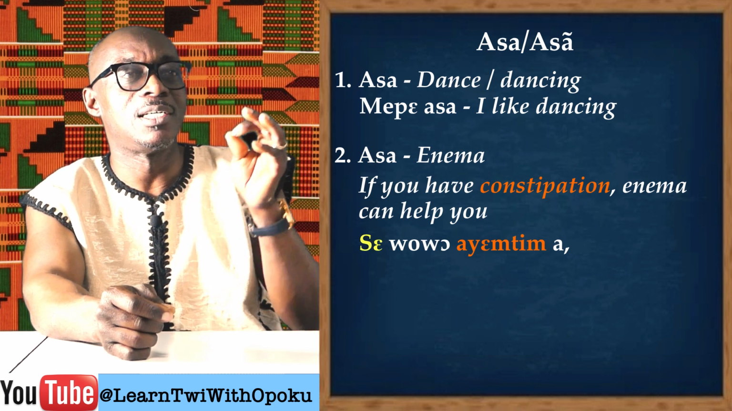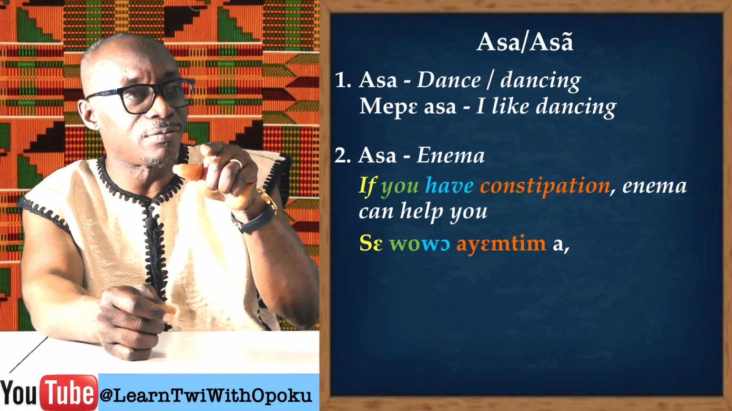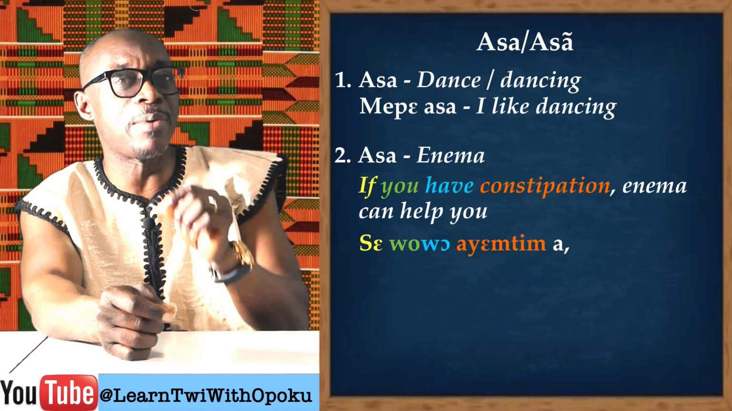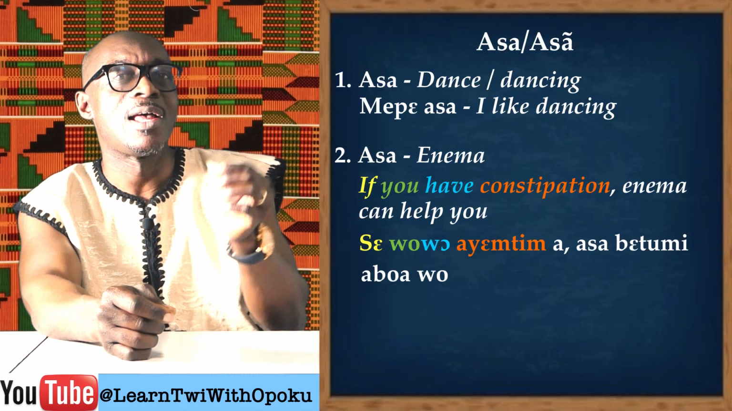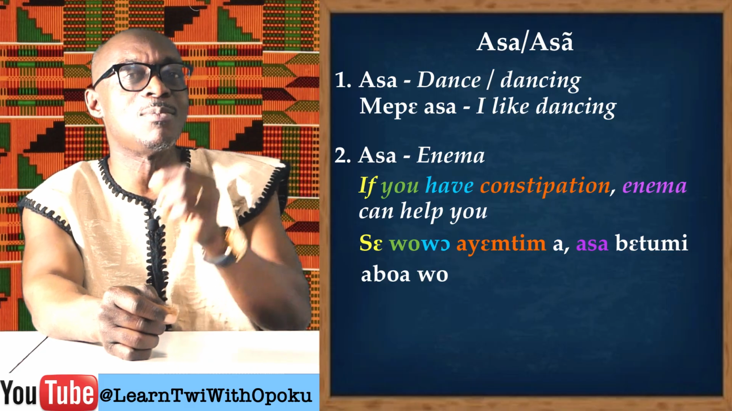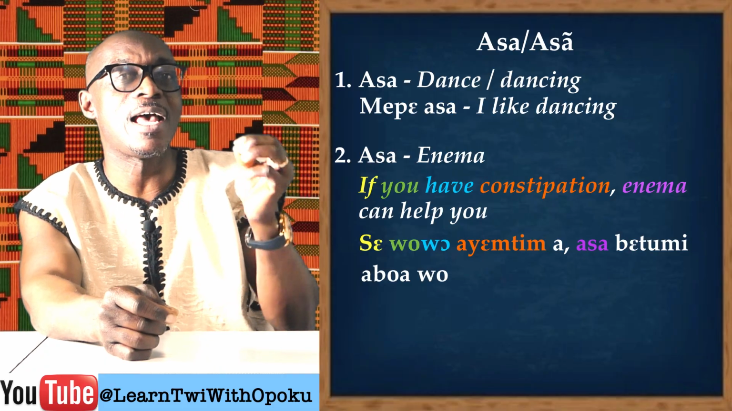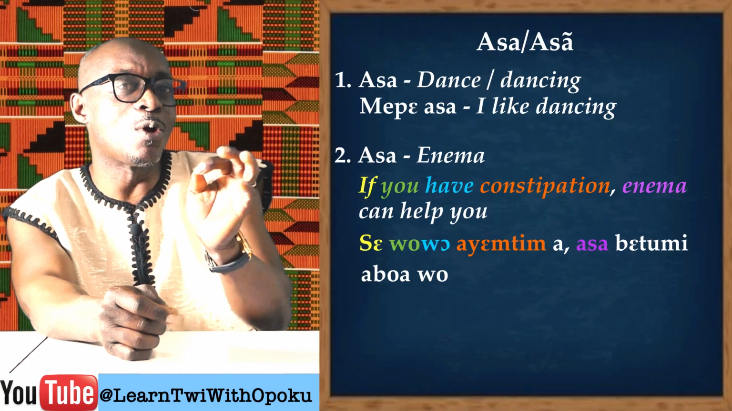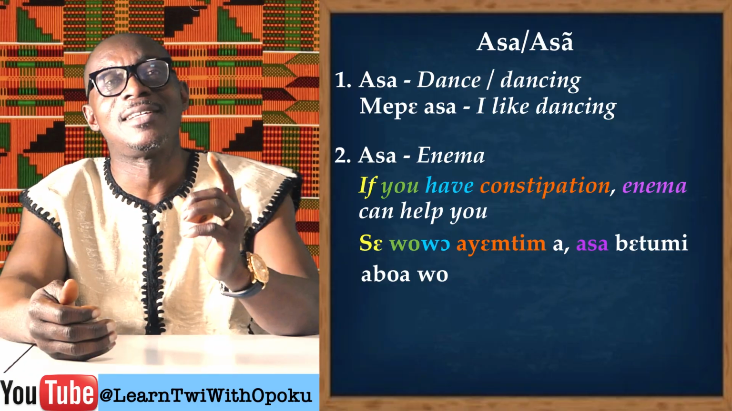Sewo. Se means what? If. Wo, you have. So if you have ayem tim, constipation, asabi to me abwao, enema can help you. Sewo ayem timwa, asabi to me abwao. If you have constipation, enema can help you. So asa could also mean enema. That is number 2.